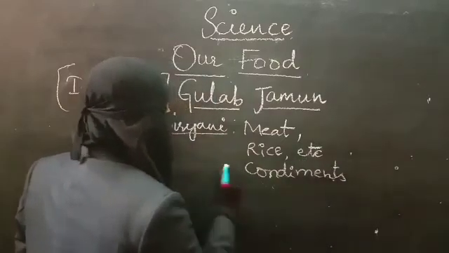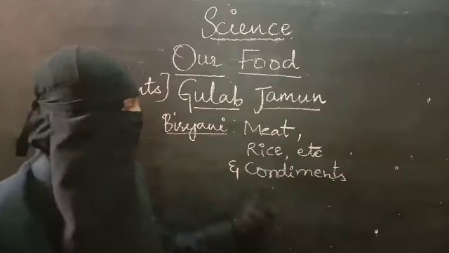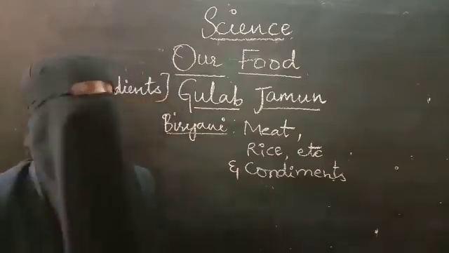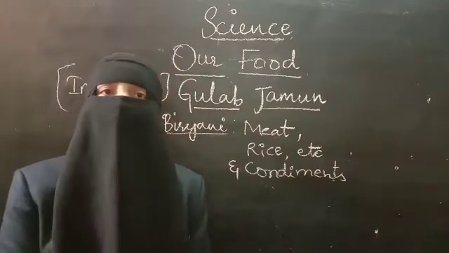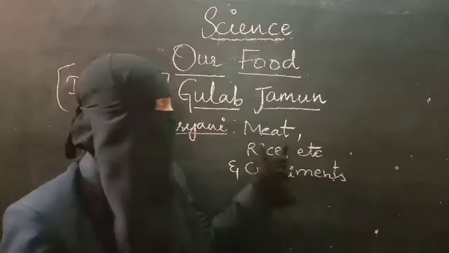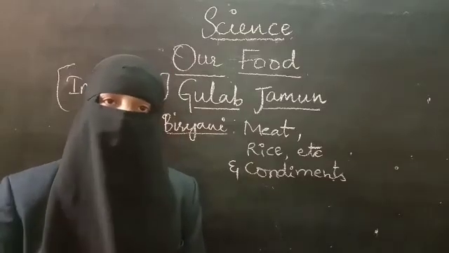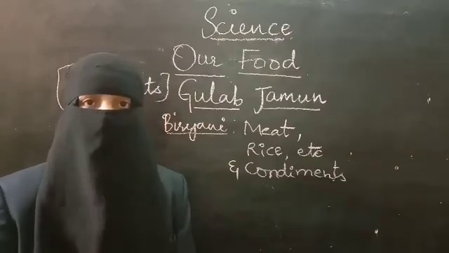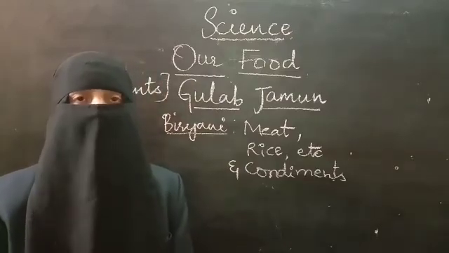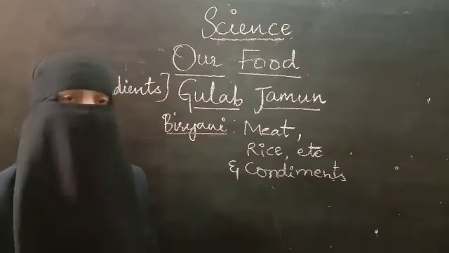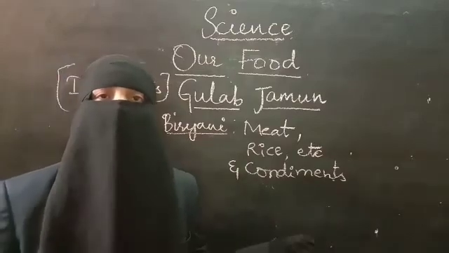So these are the things required. If you see the list of these things, more than one material is required for making biryani. For making plain rice, only one material is required, or two to 3 materials. But if you are going to make biryani, more than 2 to 3 materials are required.